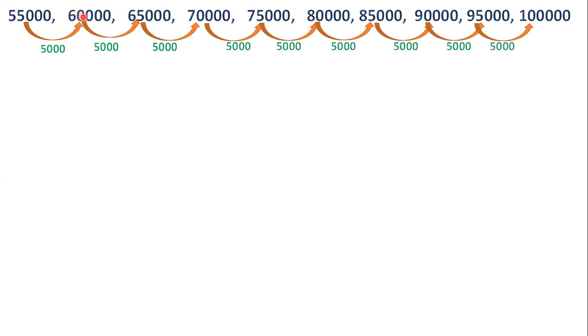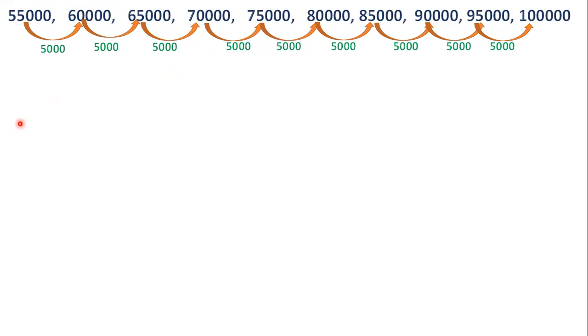By adding 5,000, we get the next number. This pattern is followed here. This is called a progression or sequence or a number pattern.